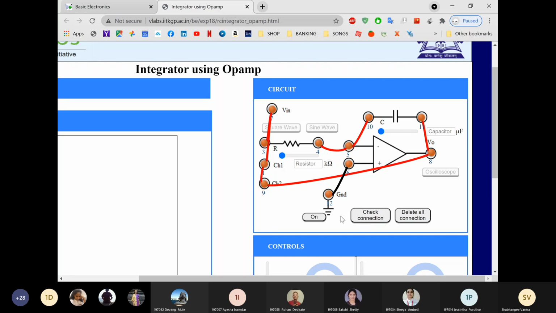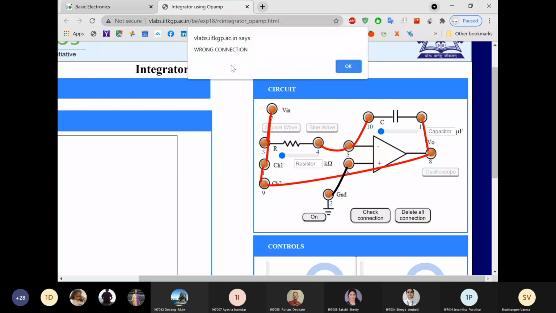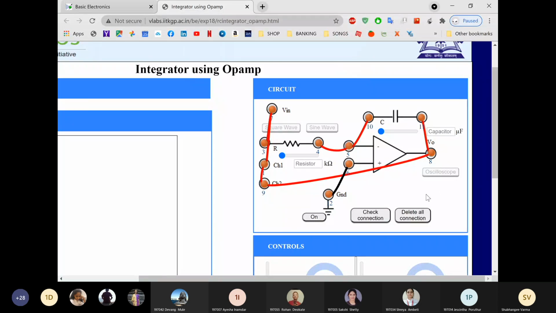Okay, so to show you what is the message for wrong connection, I have shorted these 2 channels, and then I'm going to check the connection. You will get the message wrong connections. Click on OK and check the connection again. I want to remove this connection, so click on that. If you click on that, that connection will get removed.